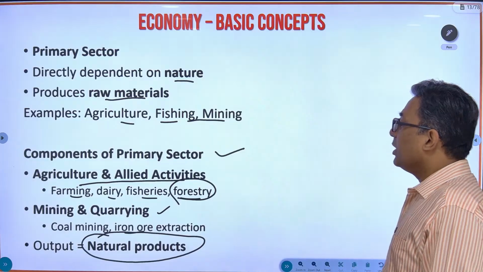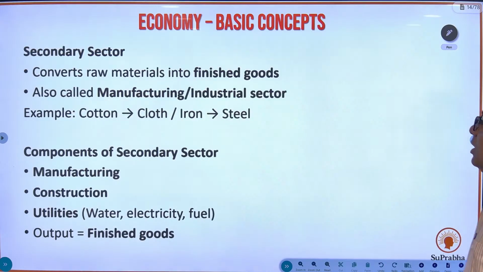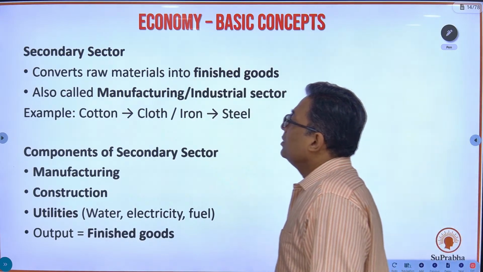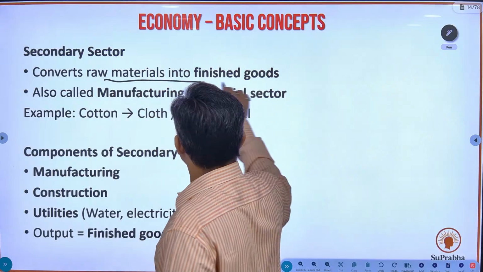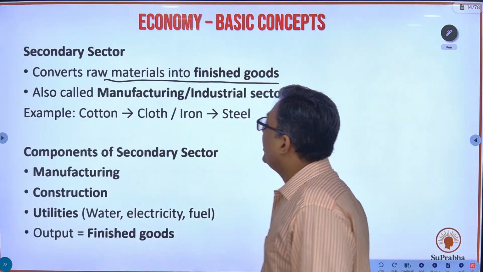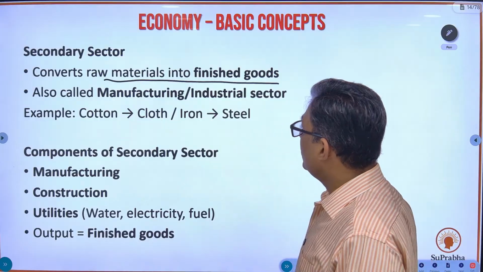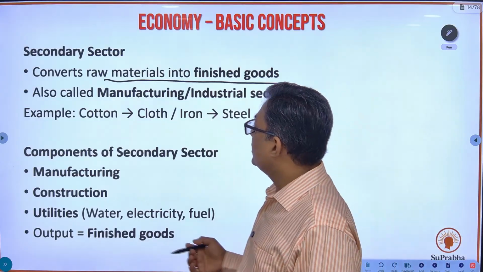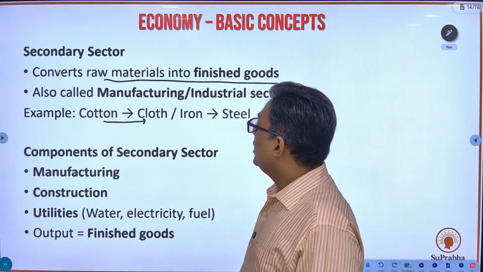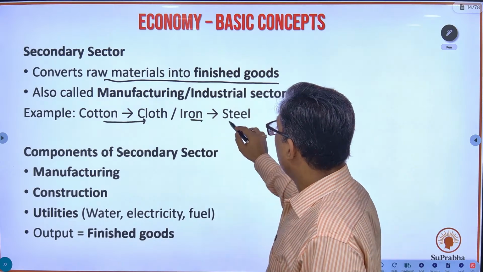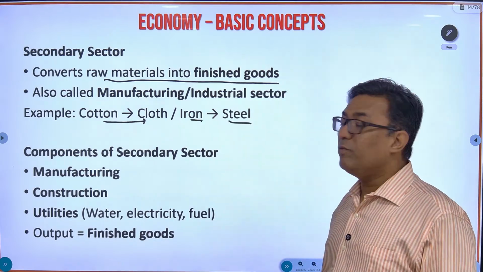So this is the primary sector. Secondary sector converts raw materials into finished goods, also called manufacturing or industrial sector. So it converts raw materials into finished goods. For example, cotton leads to cloth. Iron, from iron you get steel. So this is the manufacturing sector.